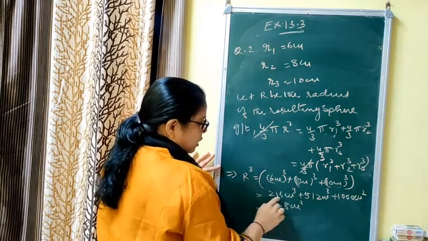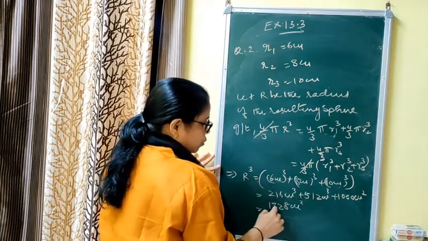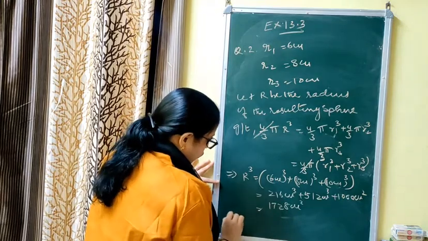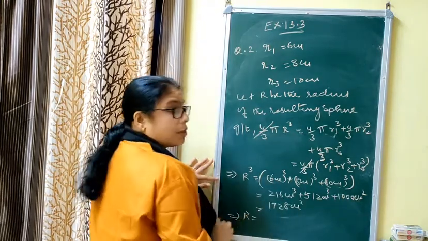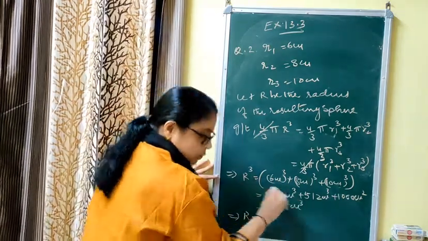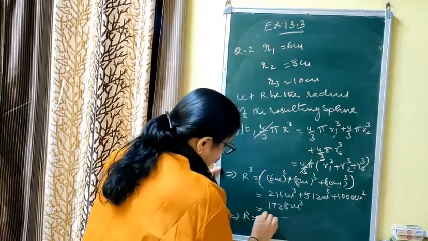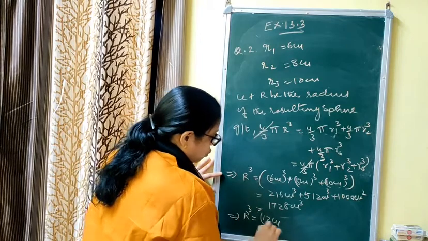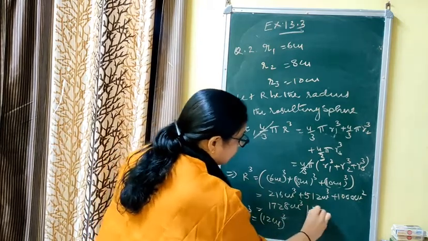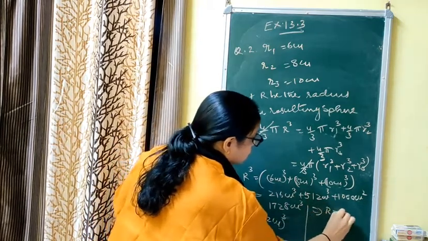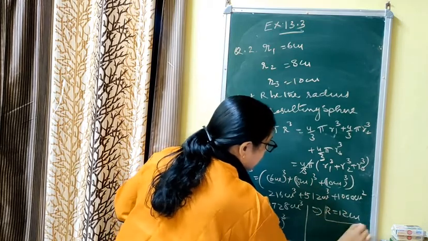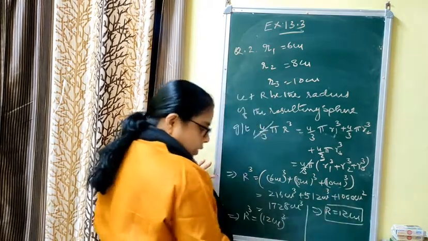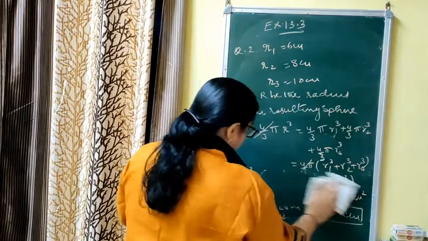6 plus 2 is 8, 1 plus 1 is 2, 5 plus 2 is 7, so 1728. Now r cube is 1728, which is the cube of 12, that is 12 cm. So r cube equals 12 cm whole cube. By taking the cube root, you will get r is equal to 12 cm. That is, the radius of the resulting sphere is 12 centimeter. That is question number 2.